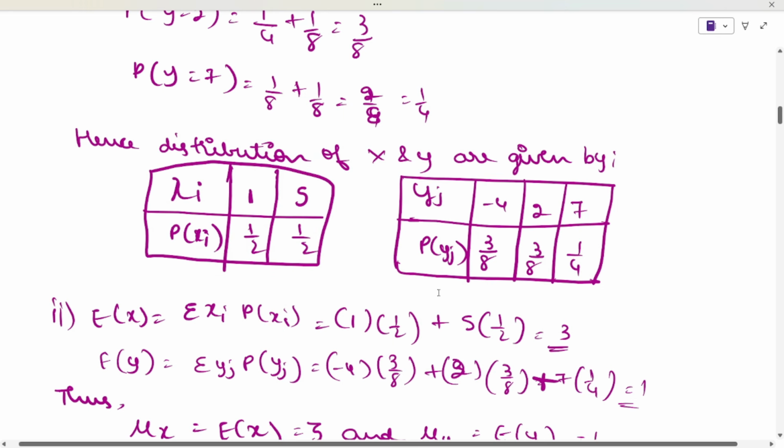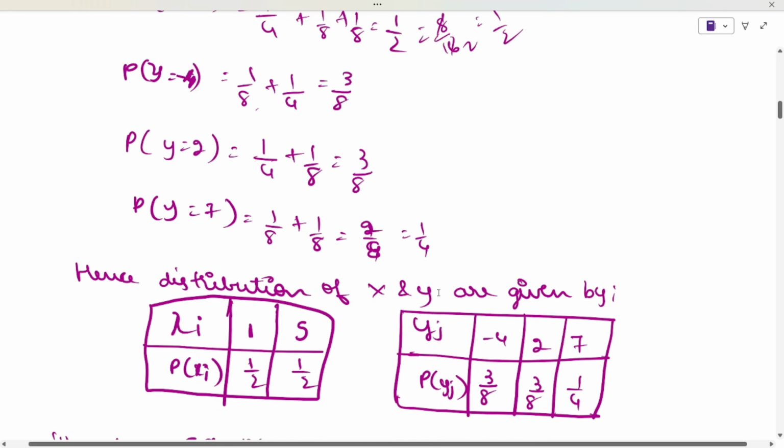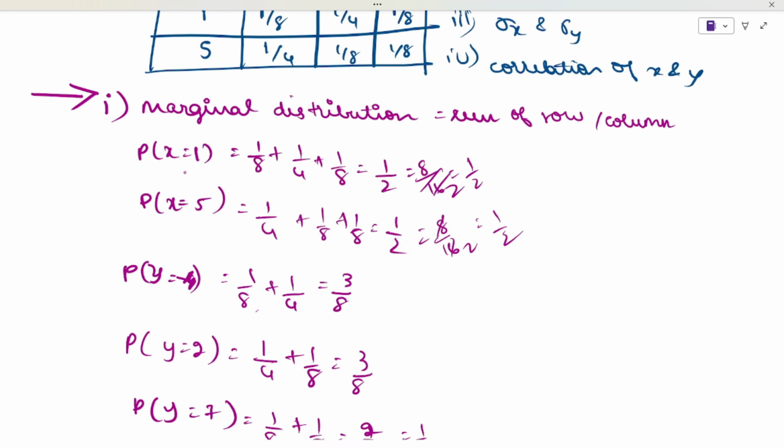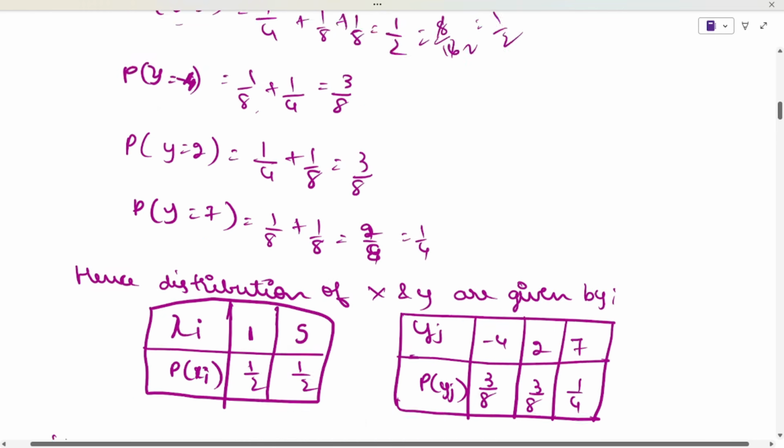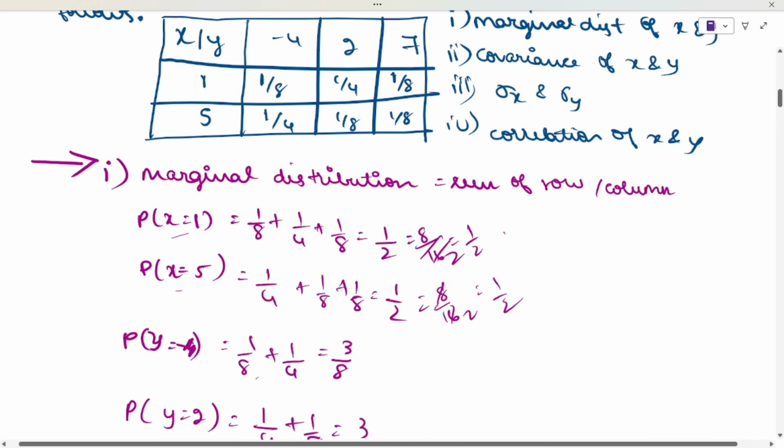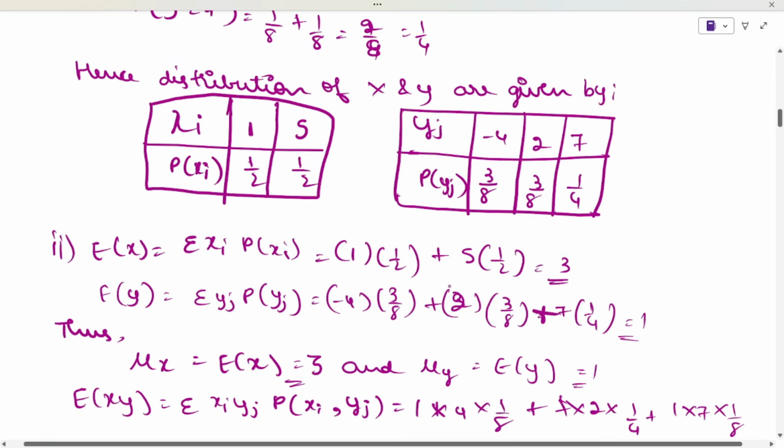Again, now you have to distribute those values. See how you have to distribute. I will say that x is having two values, that is 1 and 5. First, write the values of x, that is 1 and 5. Now, write the corresponding probability values, that is 1 by 2 and 1 by 2.